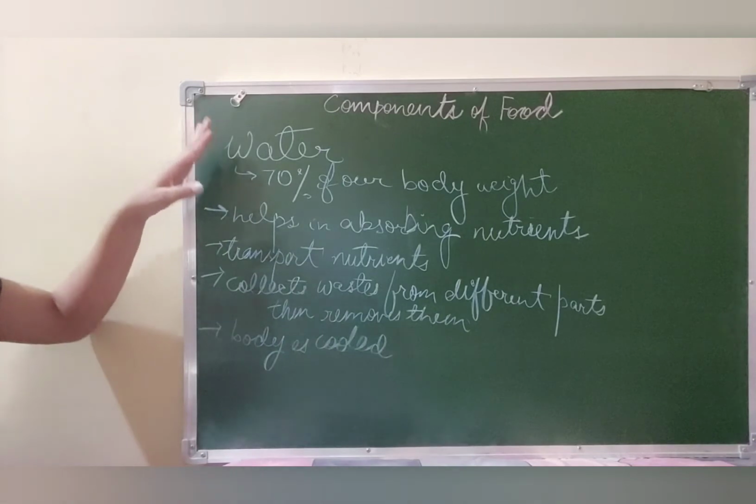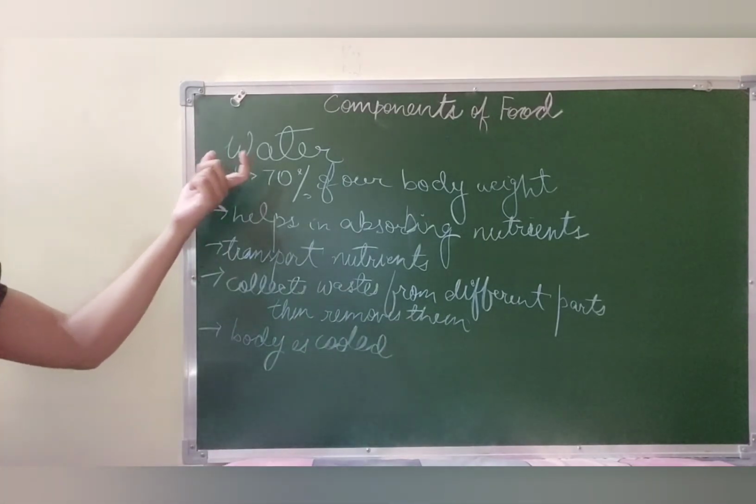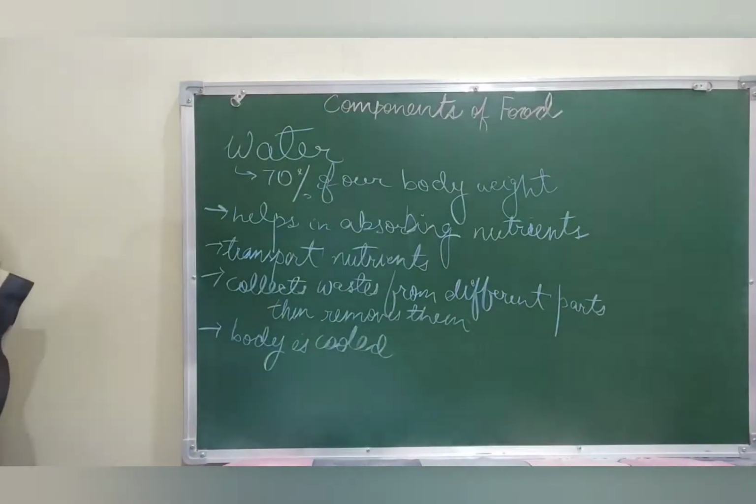Children, now let us discuss water. Water makes up almost 70% of our body weight, and most of the water is present in the cells of our body, right? Some water lies in spaces between the cells also. Water constitutes the liquid part, that is the plasma of the blood, and it is essential for carrying various nutrients to various parts of the body.